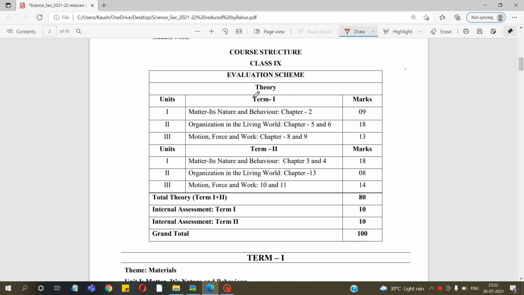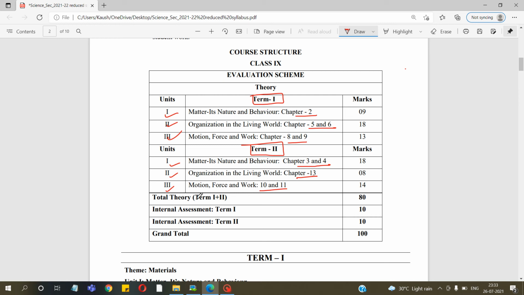If we talk about the syllabus in term 1 and term 2, unit 1, 2 and 3 will be in term 1. Different chapters from these units will be in term 2. Chapter 2 from unit 1 will be in term 1. Chapter 5 and 6 from unit 2 will be in term 1. Chapter 8 and 9 from unit 3 will be in term 1. In term 2, chapter number 3 and 4 from unit 1, chapter number 13 from unit 2, chapter number 9 and 10 from unit 3.